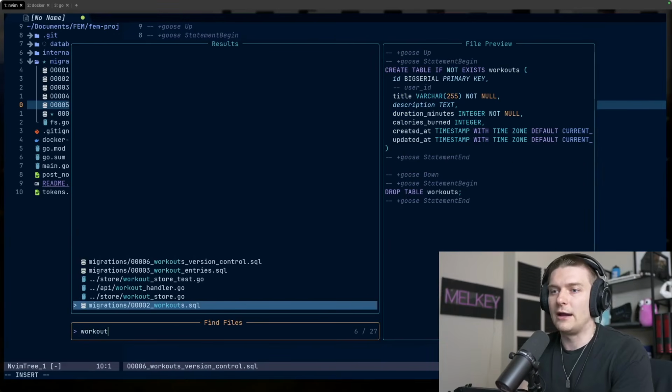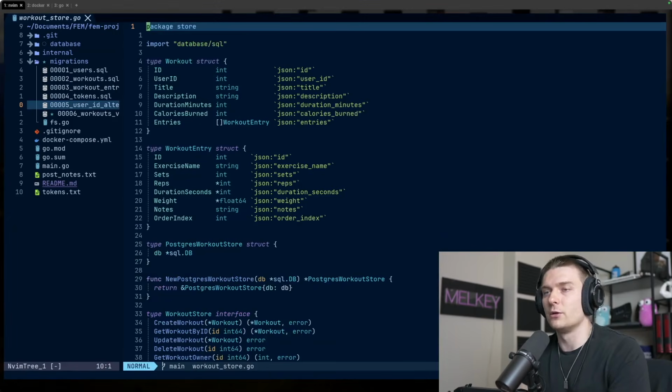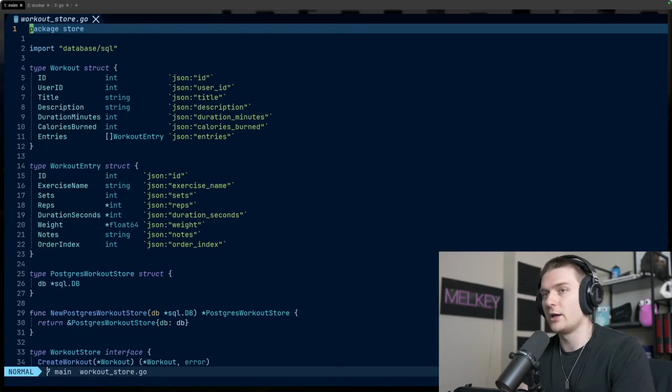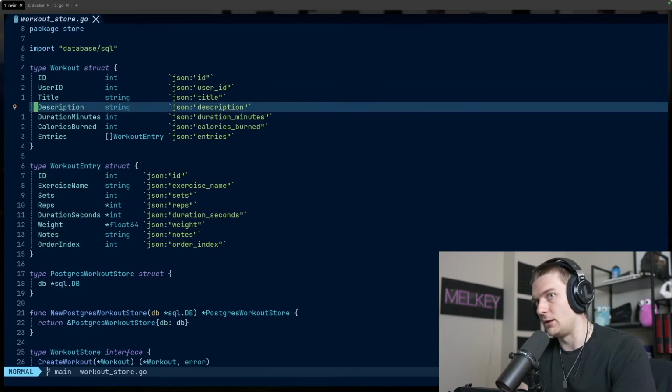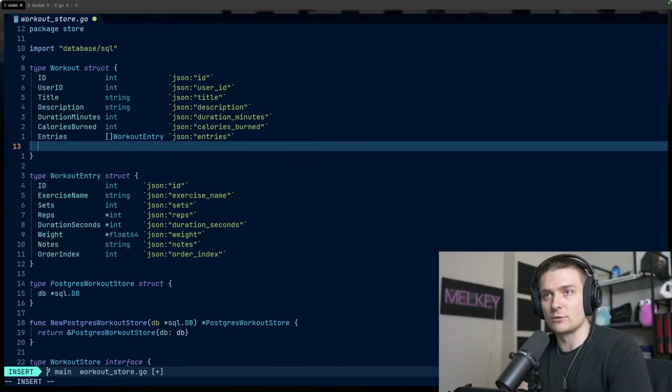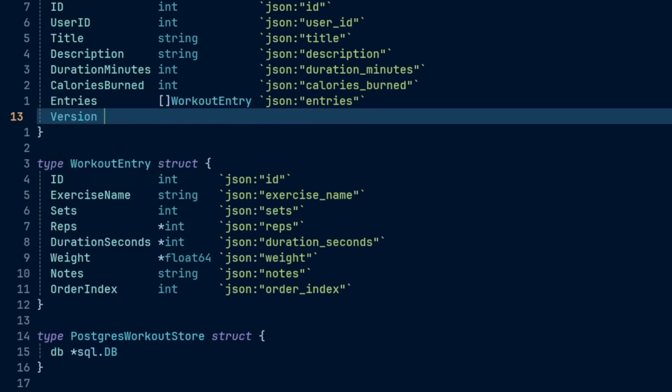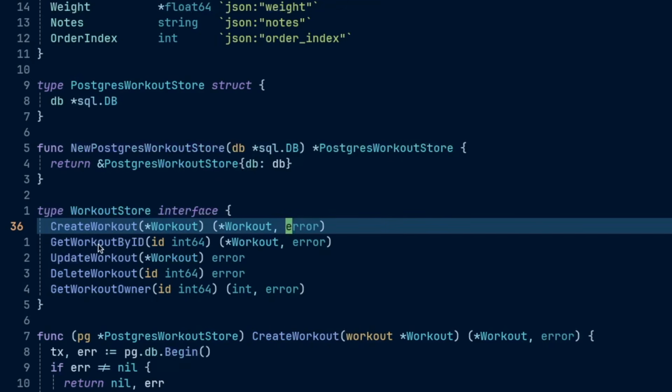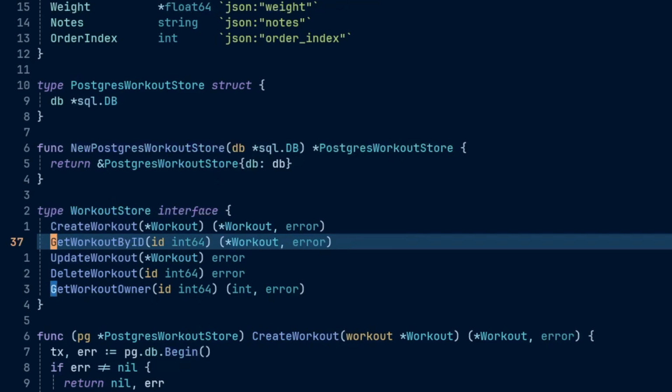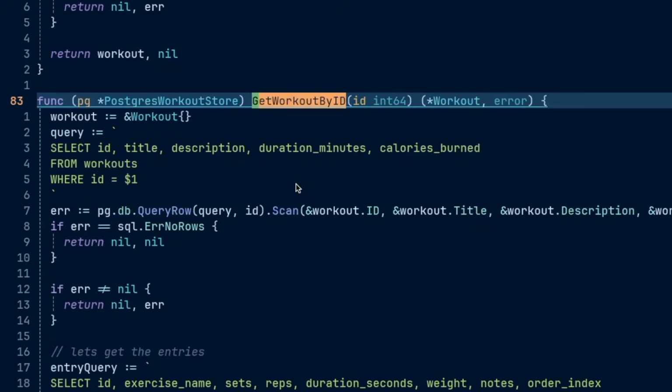Okay, and after that, the main place we want to update is actually our workout store. So go ahead and open that up. We're going to be adding the new modifications to our workout struct here. So we can do version int, and add our JSON tags, like so. There are a few areas that we need to modify in some of these functions defined in our interface. The first one we're going to modify is get workout by ID, because now when we query and pull a workout, we also want to make sure that we're pulling the version associated with the last update for that workout itself.